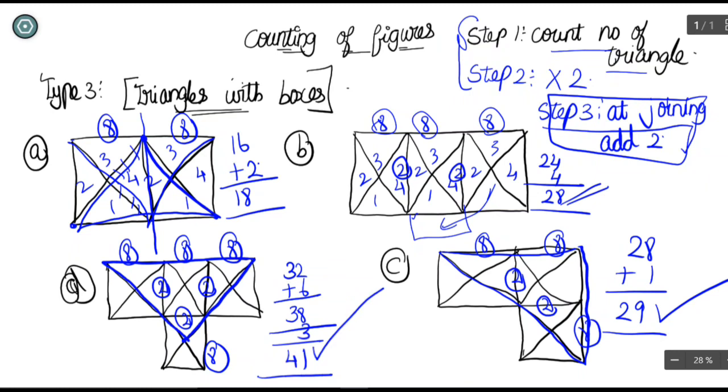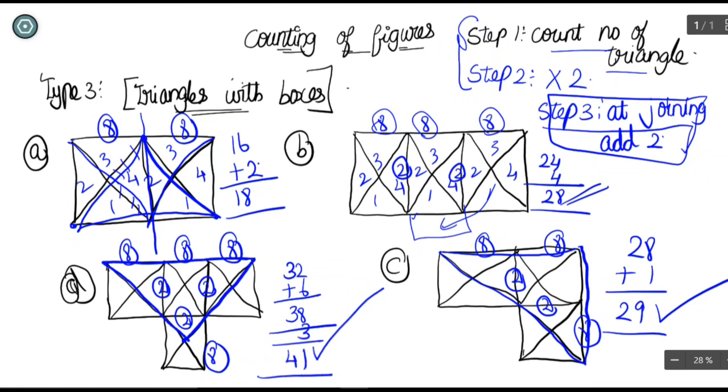It doesn't take more than 5 seconds for this question also, because you just know 8 for all boxes and 2 for joining places, and every 3 squares joined in L shape, one triangle will be formed. Every 3 squares joined in one place means one L shaped triangle will form, and every 4 joined also forms one equilateral triangle. So that's it about this third type.